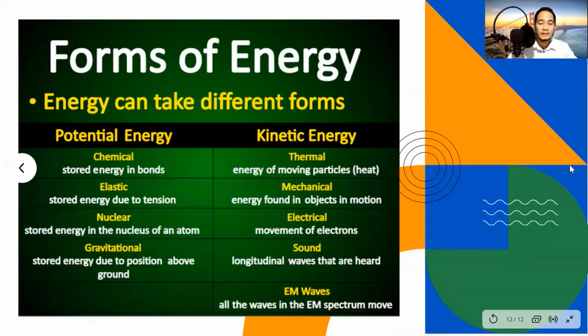Alright. Here are some of the forms of energy. In potential energy, we can categorize chemical energy as potential because it is stored energy in bonds. Chemical bonding is stored energy. Also, elastic, stored energy due to tension. Sabi natin, tension force is the ability to be stretched of an object. Nuclear energy is also a stored energy in the nucleus of an atom as either positive or negative charges. Gravitational energy is stored energy due to position above the ground. Based on its position, the energy in position is gravitational potential energy.